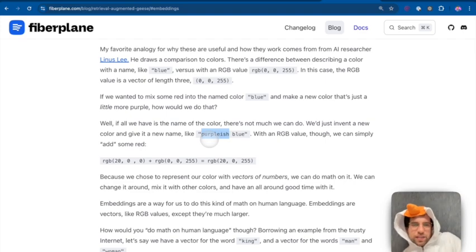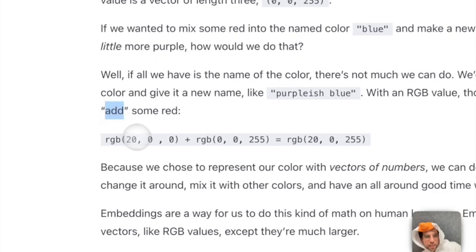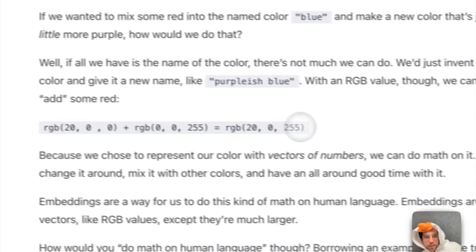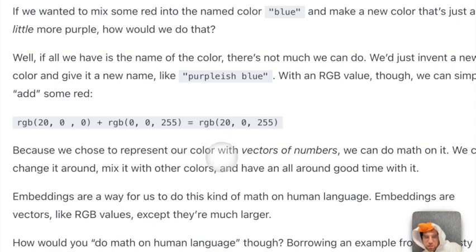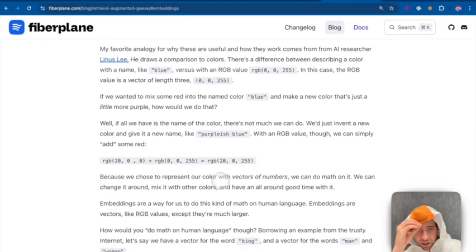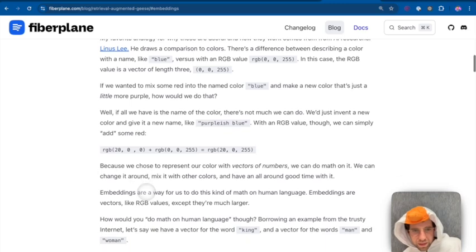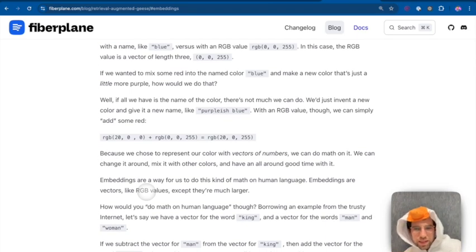However, if you have an RGB value, you can just do math, and you can just add a tiny bit of red. So in this case, you would do RGB 20, 0, 0, plus RGB 0, 0, 255, that's a ton of blue. And then you get this resulting vector right here. And then just through math, you've created your new color that you wanted. So that is a consequence of representing colors with vectors of numbers. We can do math on it, we can manipulate it, we can have a good old romp in the pond with it.